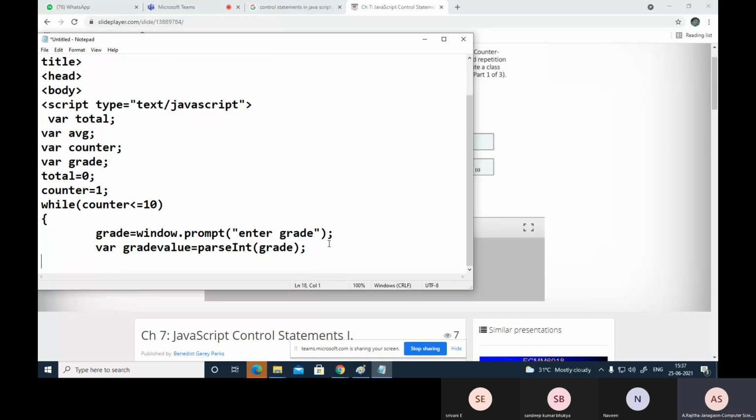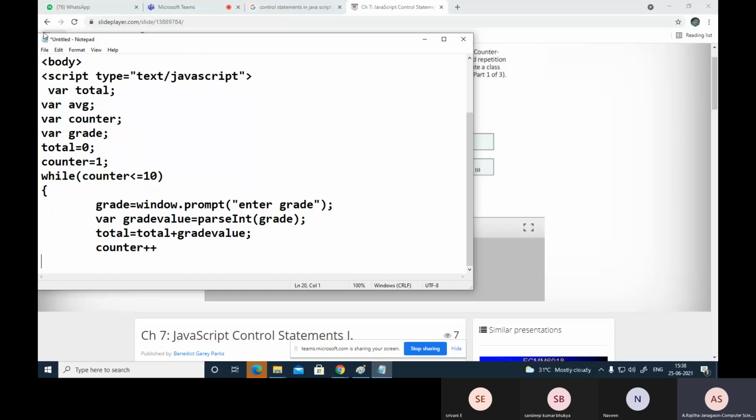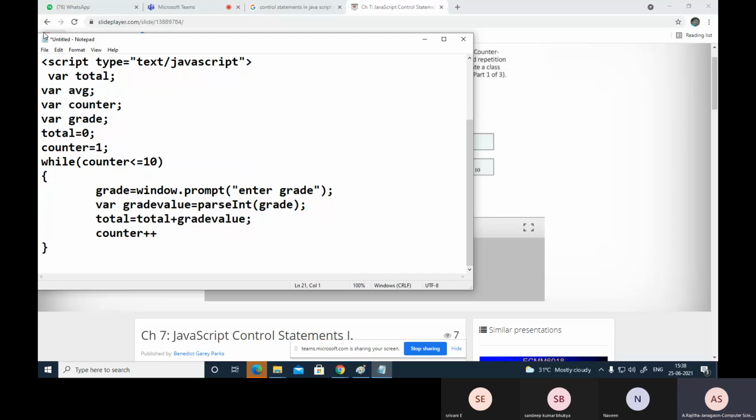Now write down here, first you can find out the total. Total variable is already declared, total equal to total plus grade value. Now after this, increment the counter variable. You can use the increment operator or counter equal to counter plus 1. Here I am using counter plus plus. Then close this while loop.